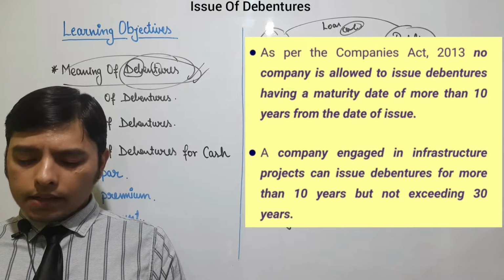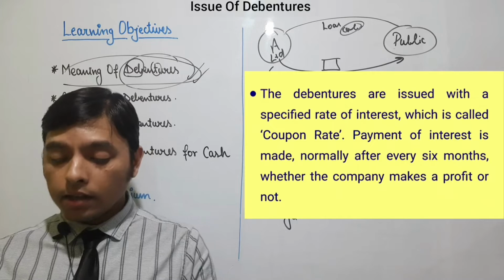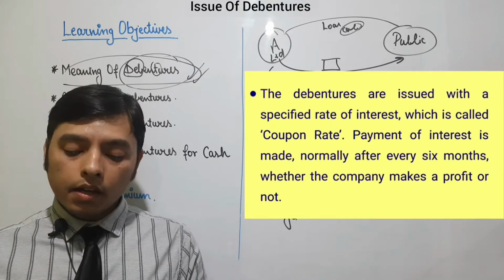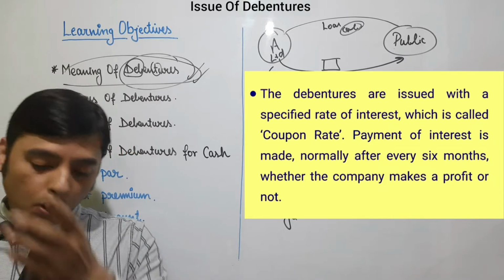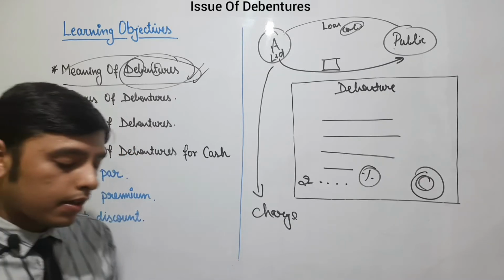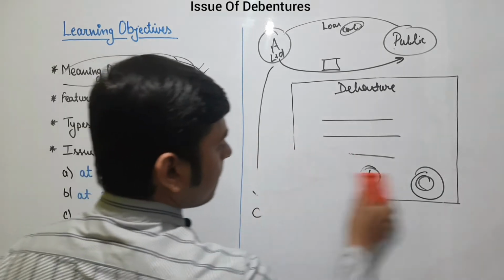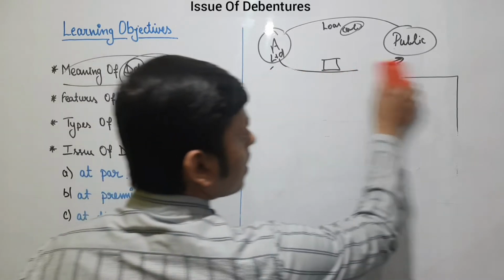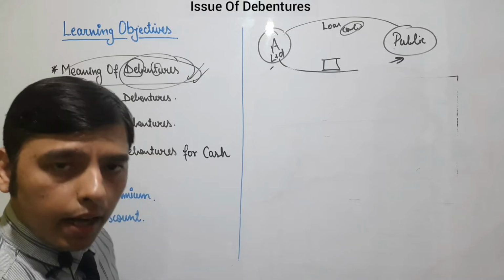The next characteristic: debentures are issued with a specified rate of interest, which is called the coupon rate. Payment of interest is normally made after every 6 months, whether the company makes a profit or not. Let me tell you first how debentures are written.